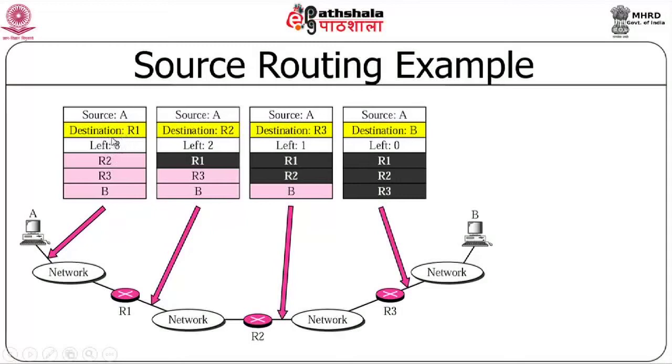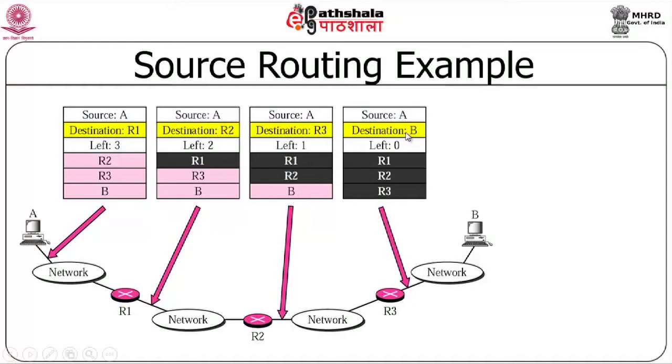This left field gives you the number of segments left, the number of hops that you still need to go through. And so when it is forwarded by R1, R1 has already been processed. So now what will happen? The destination will be replaced with R2 because now it has to go to R2, and left will be changed to 2. So you have your R1 replacing this. Now when it goes to the next one, R2, R2 will process this, it will find it has come to R2. So it will look at the next one that is to be processed, which is R3. So it changes the destination value to R3 and then forwards it to R3.